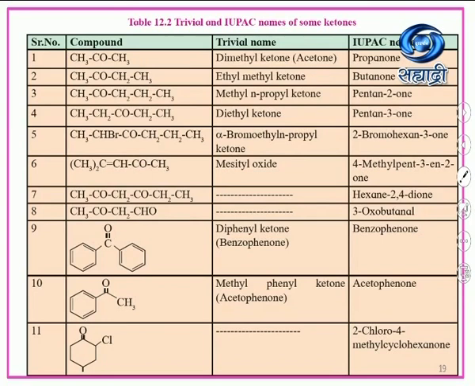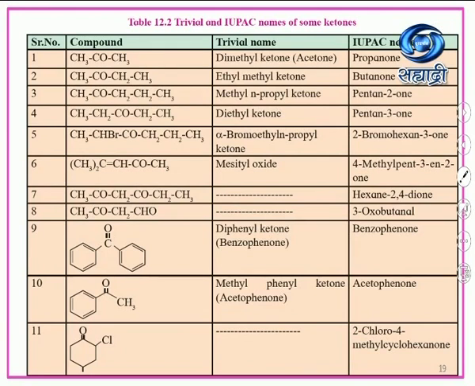Okay, CH3CHBr-CO-CH2CH2CH3. So at alpha position there is a bromo group. Okay, so alpha-bromoethyl n-propyl ketone is the common name, and IUPAC name is 2-bromohexan-3-one. Okay, so why is it 3-one? That is, at carbon number 3 there is a carbonyl group, and at carbon number 2 there is a bromo group. So it is 2-bromohexan-3-one.